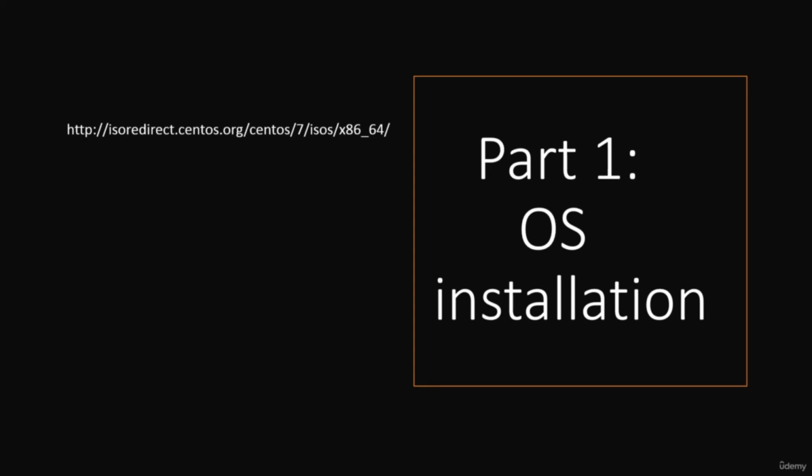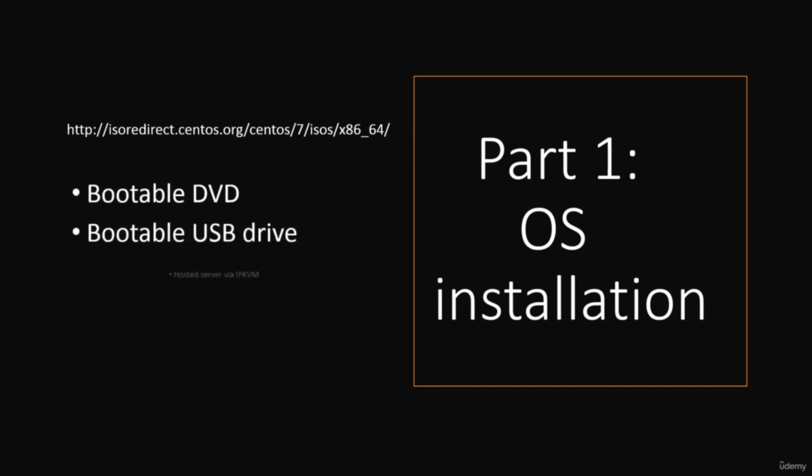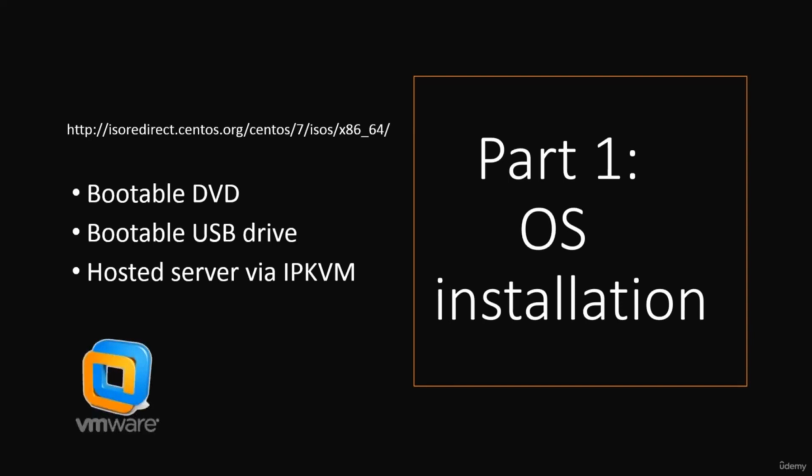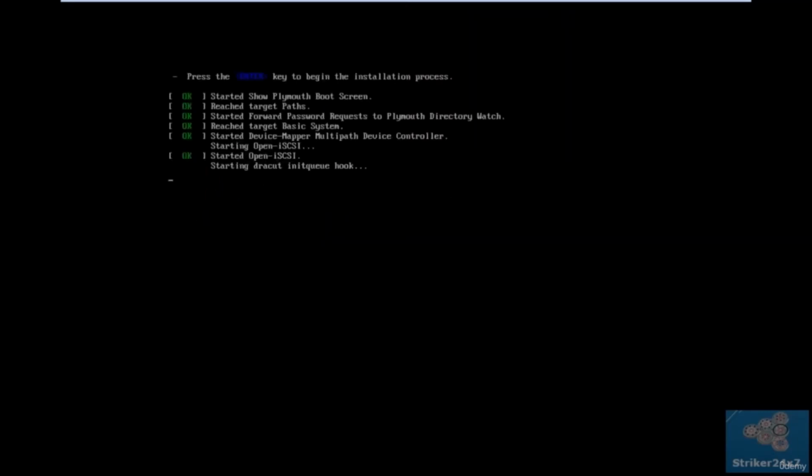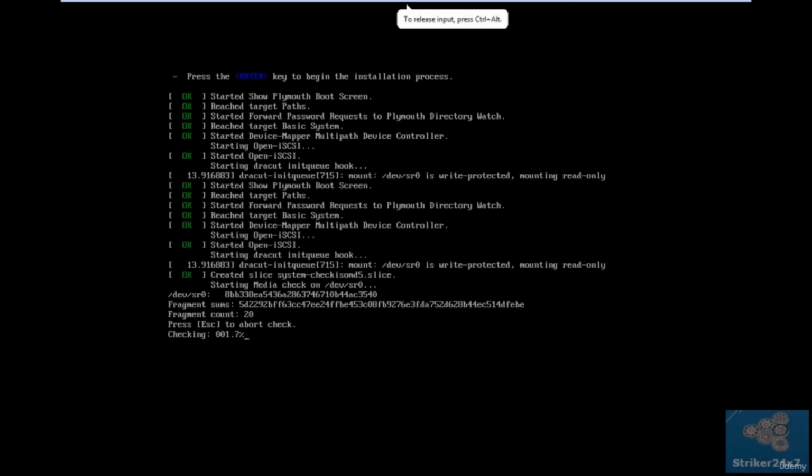So in part 1, OS installation, we will start the installation of ViciDial. ViciDial is basic, as per the requirement in basic call centers, and if you understand ViciDial and its architecture, you will be able to understand the whole picture of Asterisk. First we need a bootable DVD or a bootable USB hard drive or pen drive, and we can host this server on a virtual machine or something. So we will start on our virtual machine, and we are starting to install now.